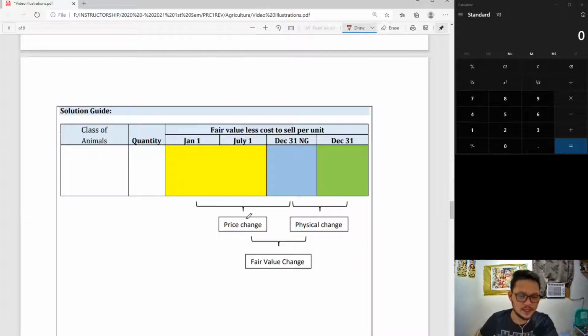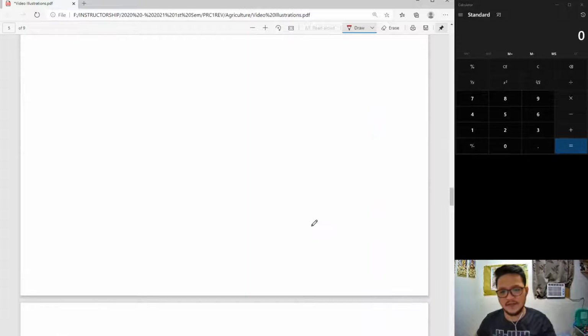To get price change, you deduct the fair values per unit of the yellow area and the blue area and multiply it with the quantities. You get the price change for individual items. You do the same for the blue area and the green area if you want the physical change.